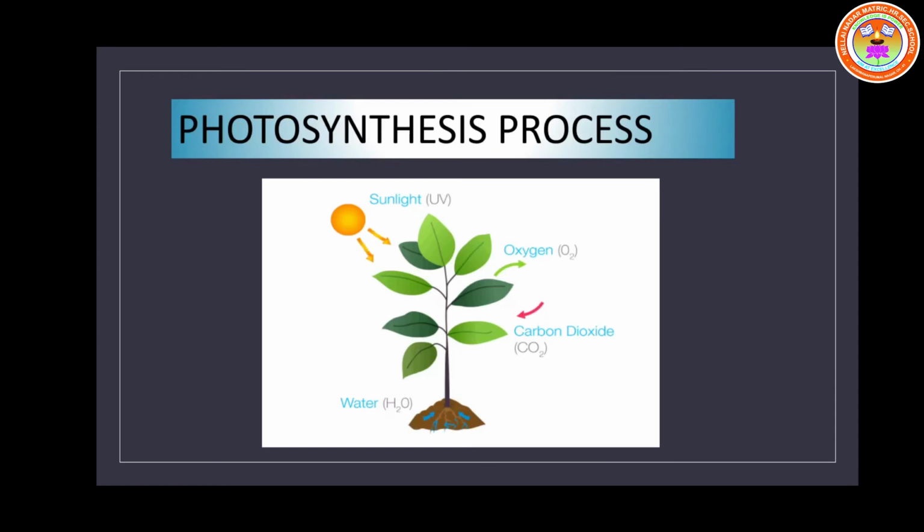See this picture, my dear children. Photosynthesis process. With the help of sunlight, water, and carbon dioxide, they make the food. They give out oxygen. We breathe oxygen through the lungs and nose. Human beings and birds need oxygen, and plants need carbon dioxide to make the food for the whole plant.